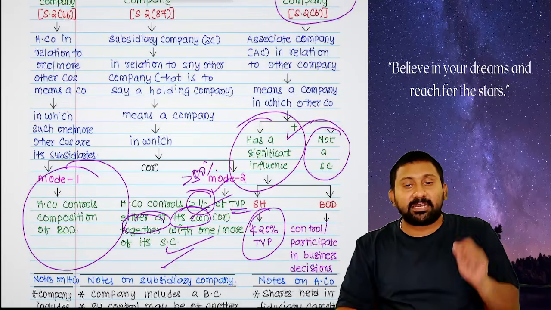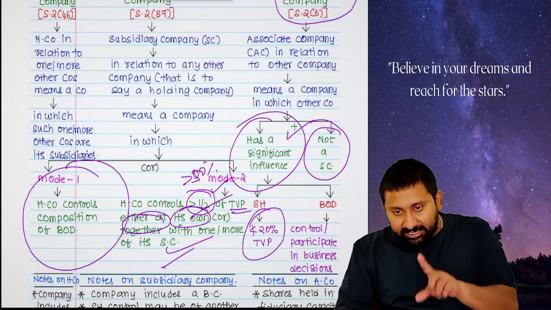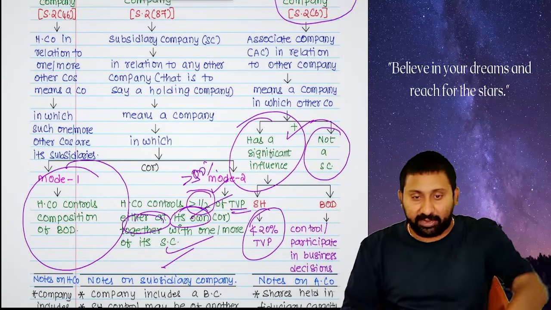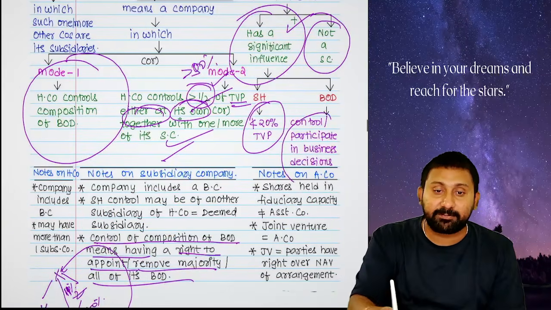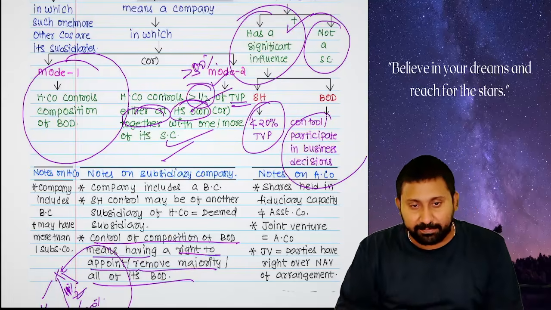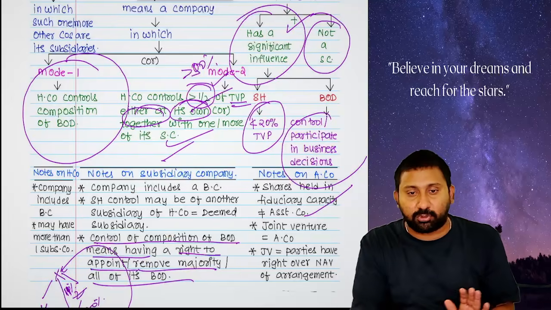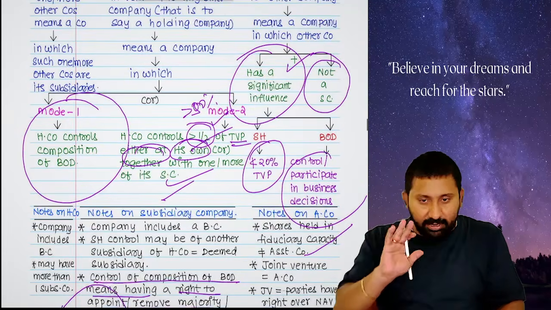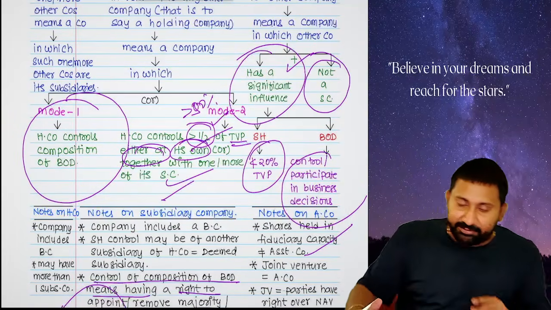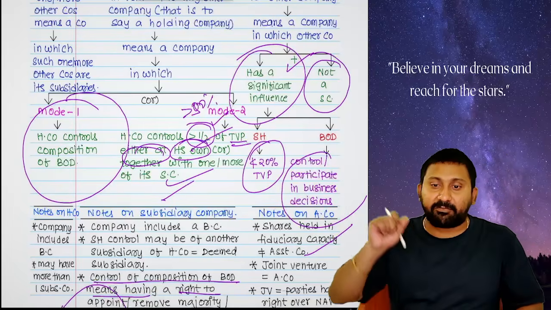Okay. So what is significant influence? Not less than 20, not more than 50. Or participate in the business decisions. Okay. Shares held in fiduciary capacity don't make an associate company. Okay. What is the meaning? I can't explain now. Time is not sufficient to explain what is fiduciary capacity. It will take 15-20 minutes.